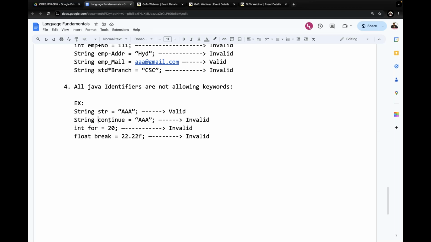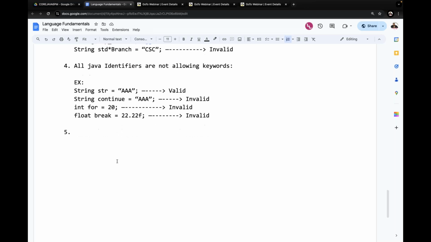Why? Because we are using keywords directly as identifiers. Because of that reason, here we are getting invalid cases. Continue is invalid, for is invalid, break is also invalid. So Java identifiers do not allow keywords. Are all of you following the points or not? Simple points only. We are understanding the rules and regulations for how to prepare identifiers.